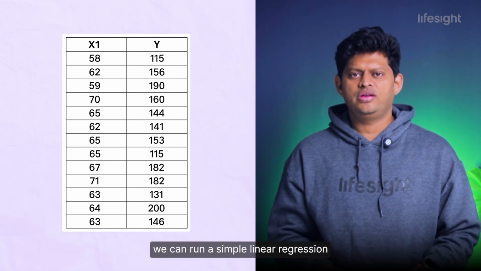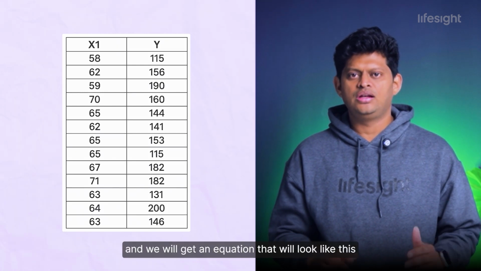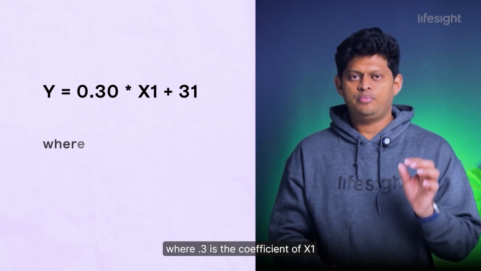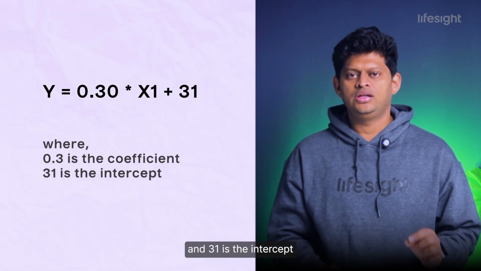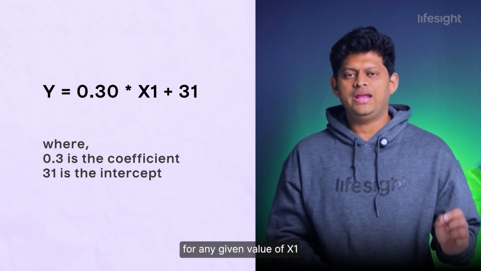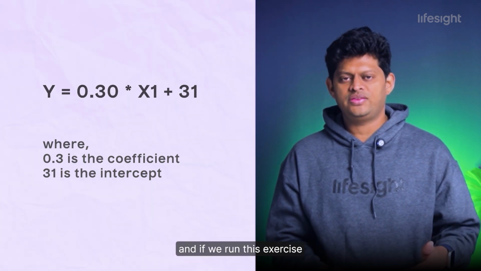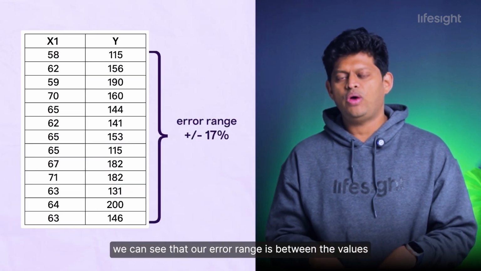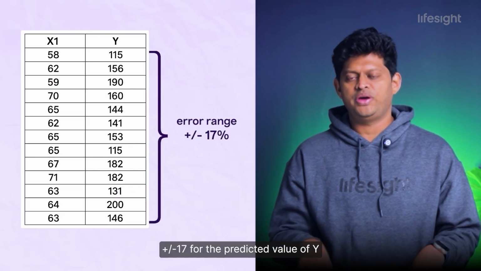We can run a simple linear regression and we will get an equation that will look like this. Y is equal to 0.3 times x1 plus 31, where 0.3 is the coefficient of x1 and 31 is the intercept. Using this equation, we can predict the value of y for any given value of x1. And if we run this exercise for these 15 records, we can see that our error range is between the values plus or minus 17 for the predicted value of y.